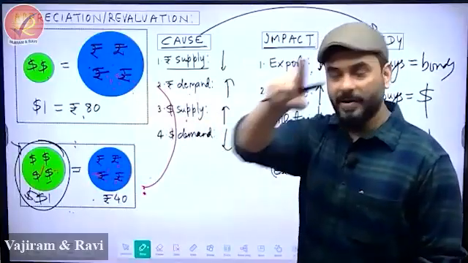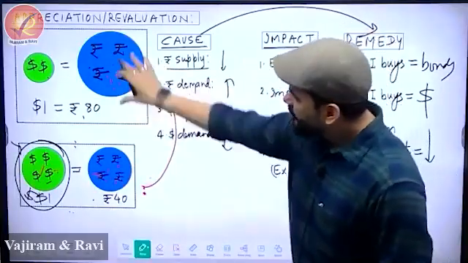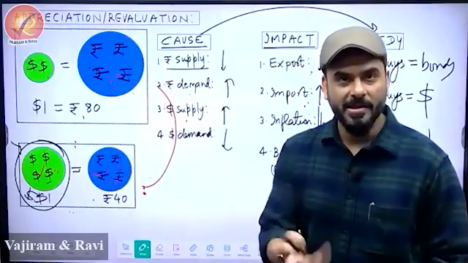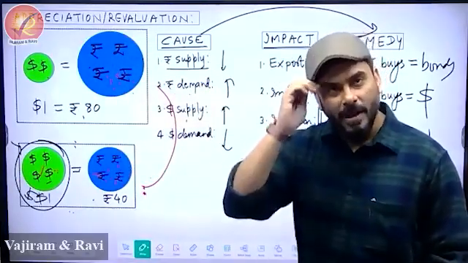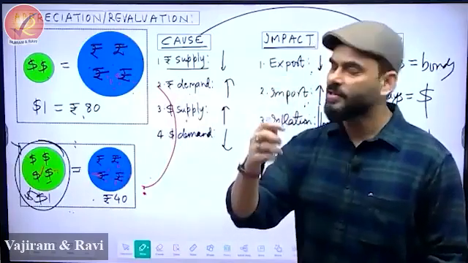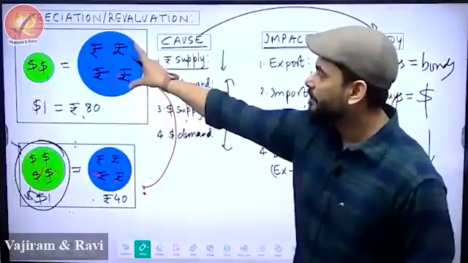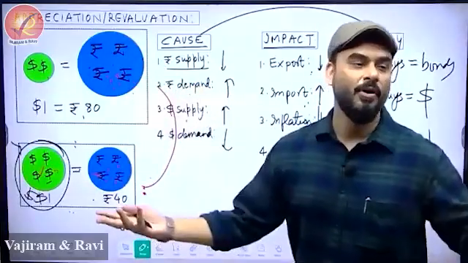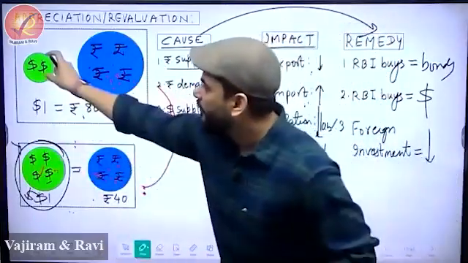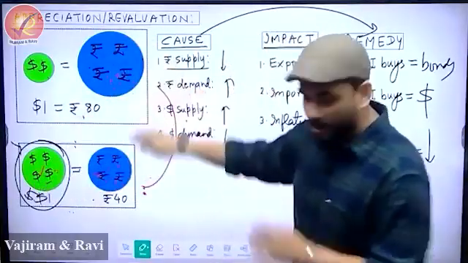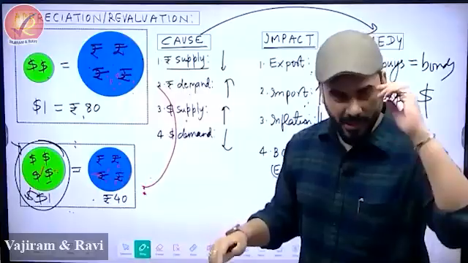Now, guys, to my online friends, see this. This is the normal rupee. Now, we are saying from here, we have reached here. So, we are asking why. Now look, even if you are not applying any logic, just look at the picture and tell me, from here to here, how did you reach? The money supply increased or reduced? Obviously reduced. What happened to the dollar? Dollar supply increased or reduced? Increased.